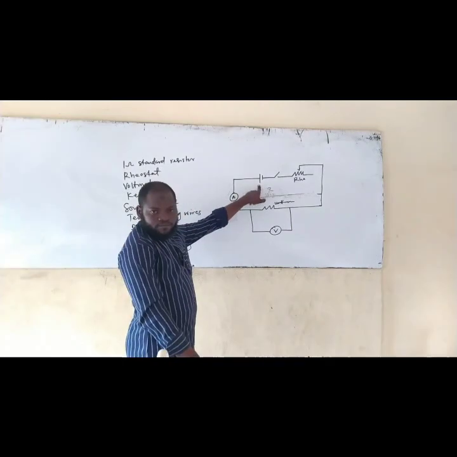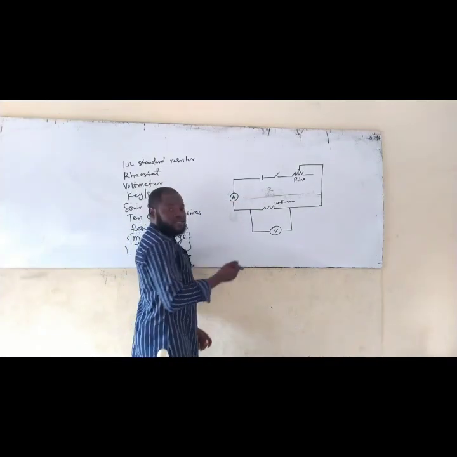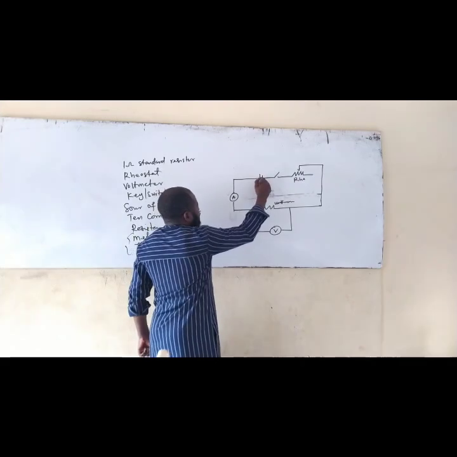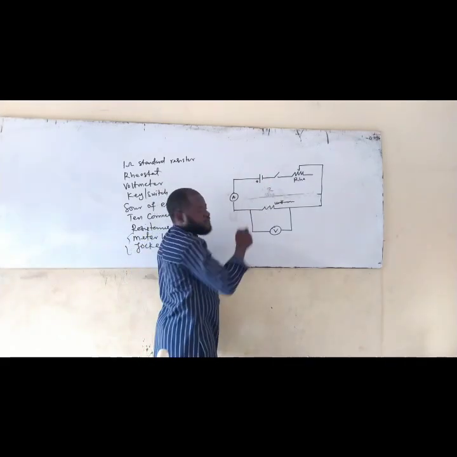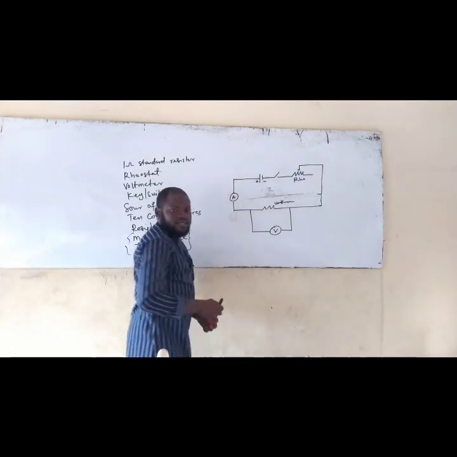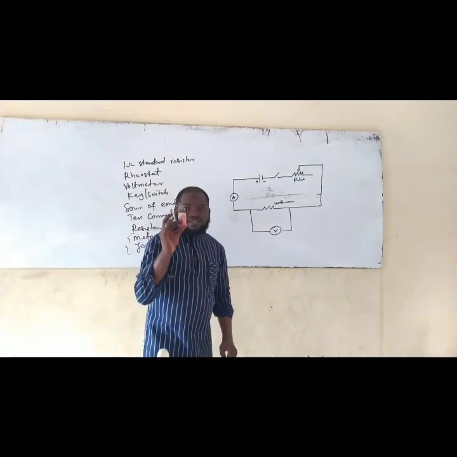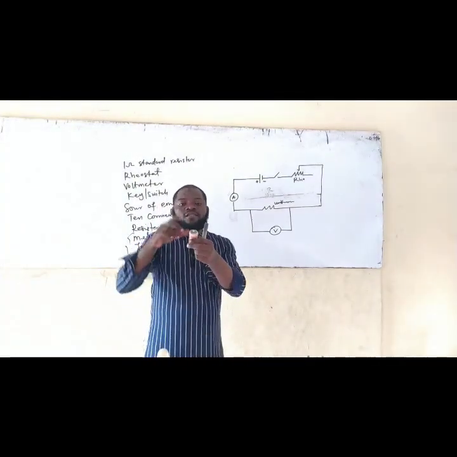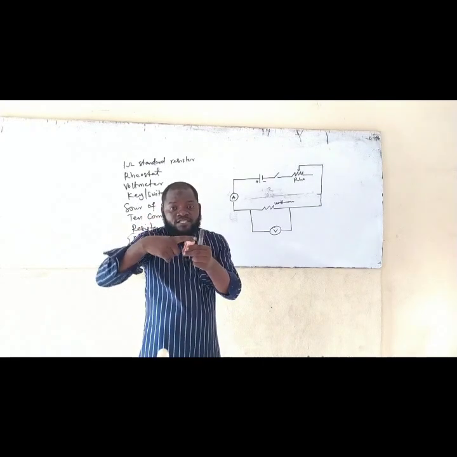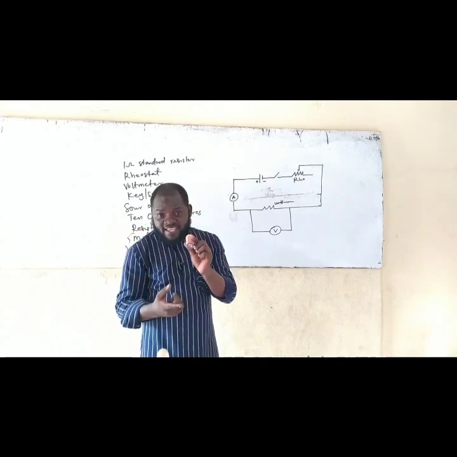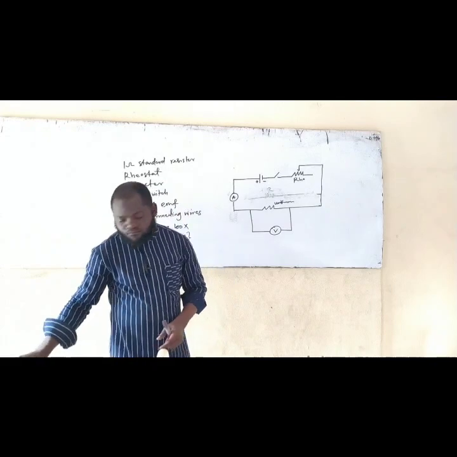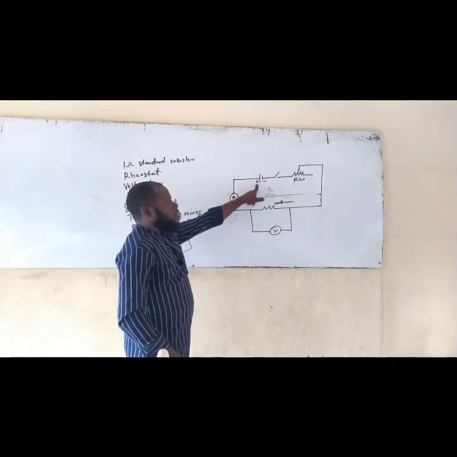This is a battery. The battery has a positive and a negative pole. This long pole is positive. This short pole is what? Negative. So if I have a Tiger battery, which is the common cell that we always have, the top of it here is the positive and the base is what? Negative. Note that.